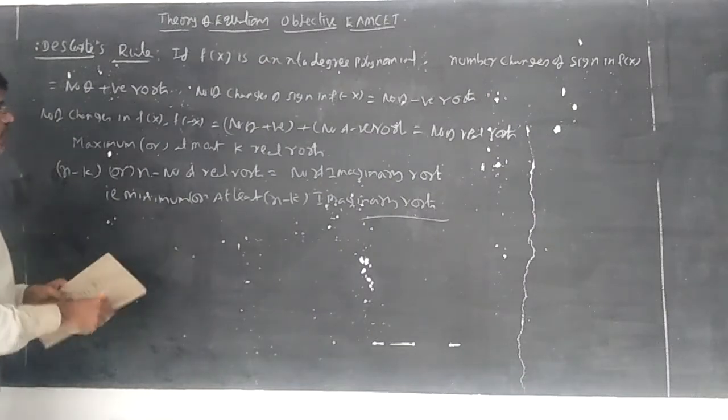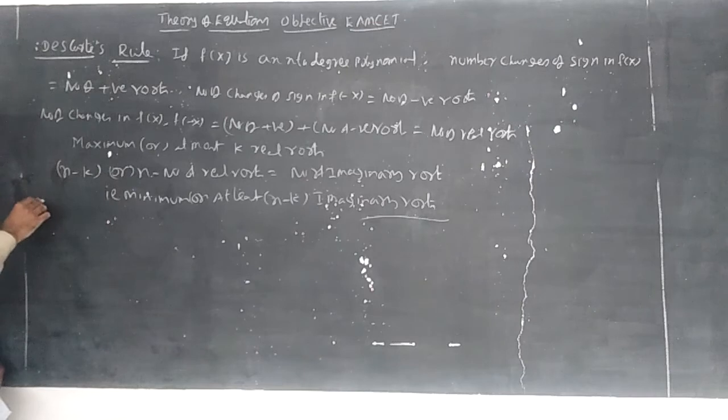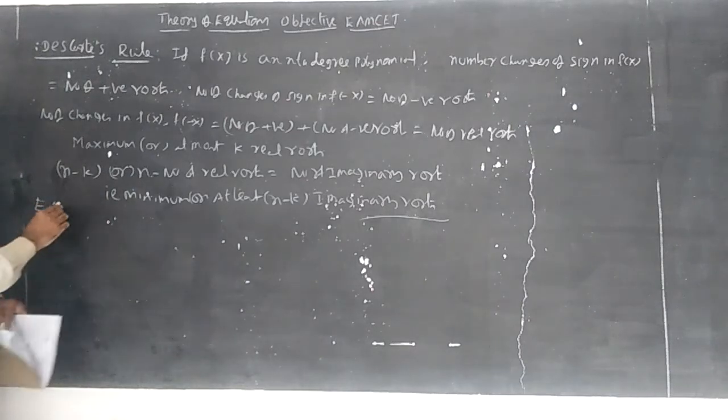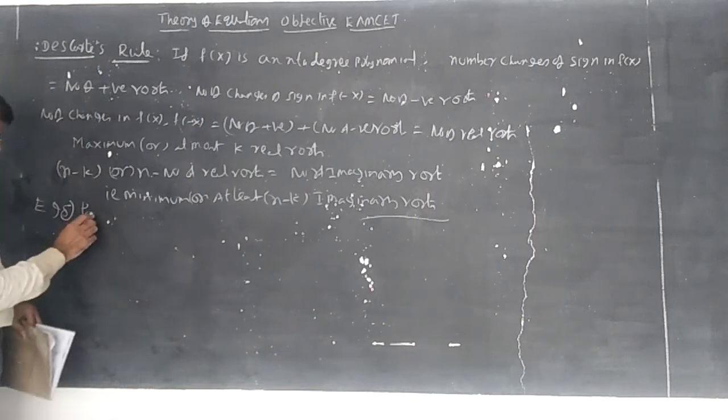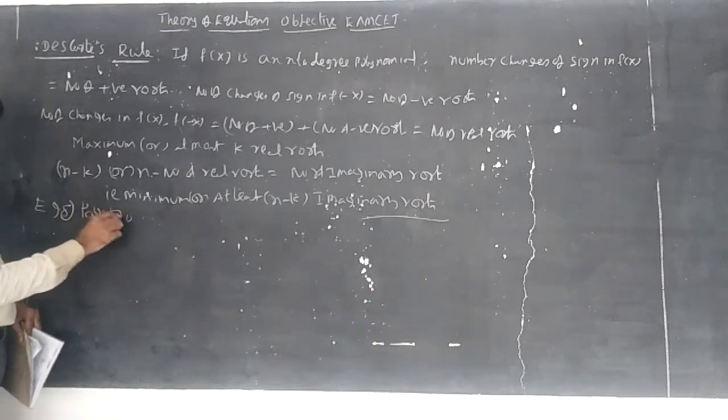If we do an example, then only you can understand. Example 5, page number 170 in our material.